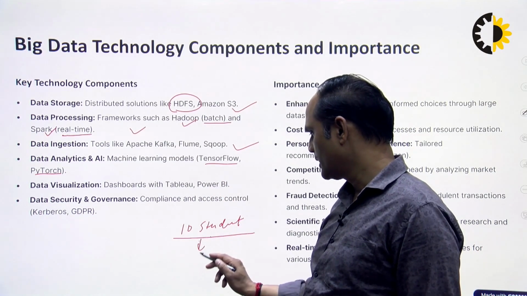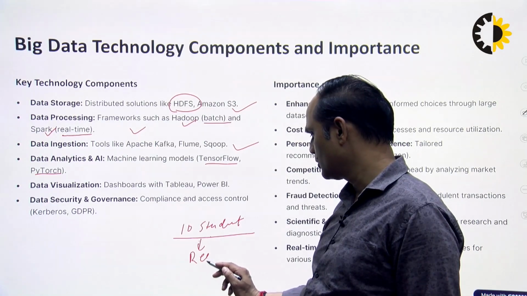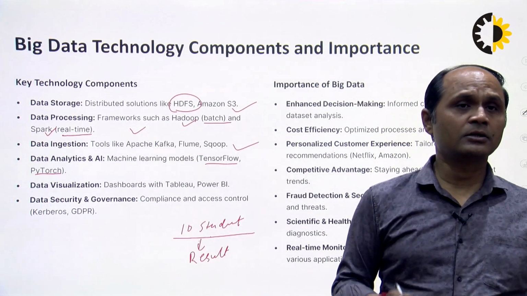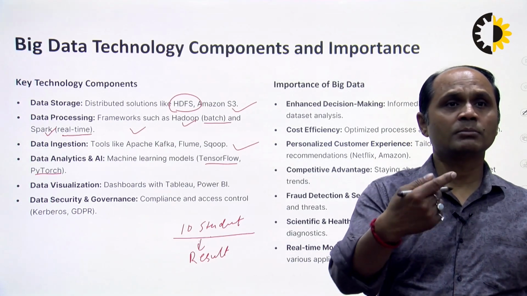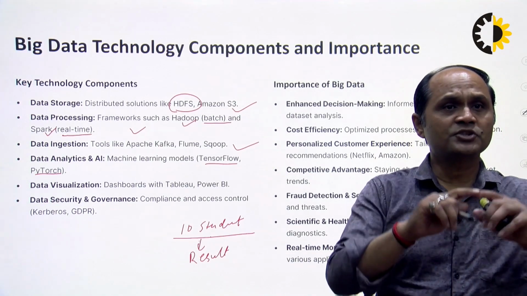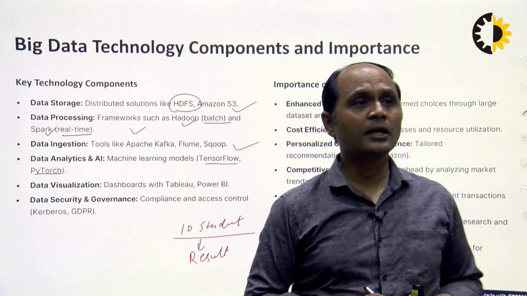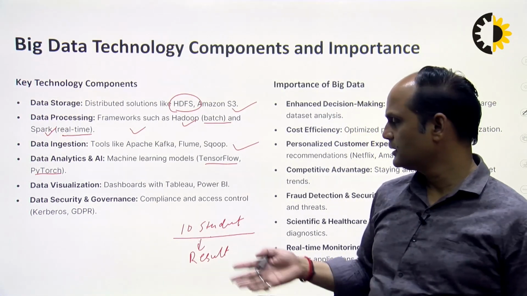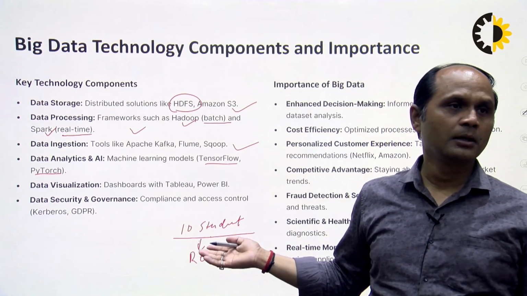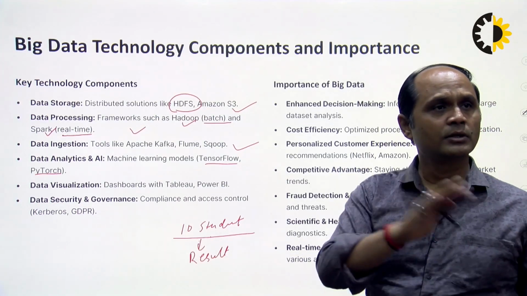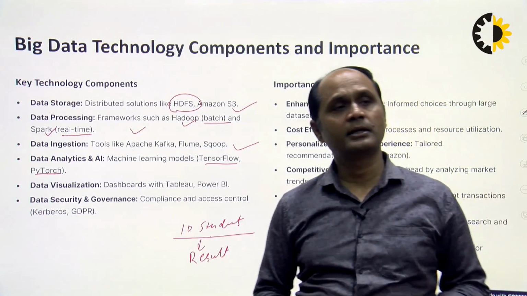Suppose we want to analyze the result of those 10 students. That result is shown in visual form, that means some chart form or tabular formats. Then we can use some tools, because 10 students is very little data. We can use 10 crore records of student data, and we can process that data in big data.